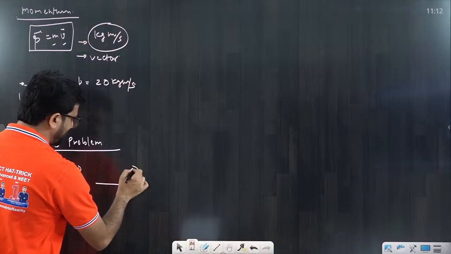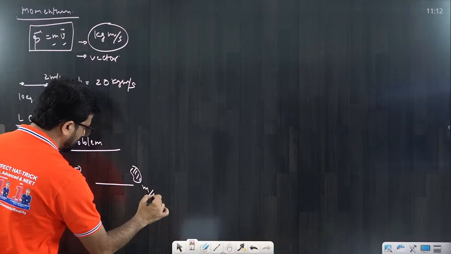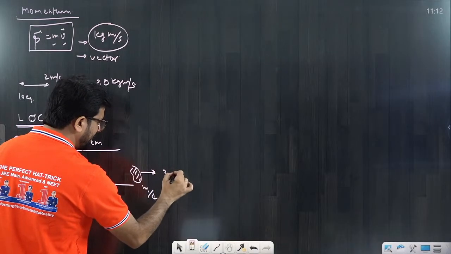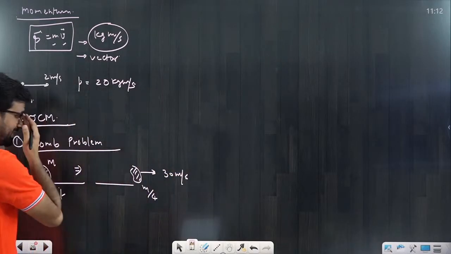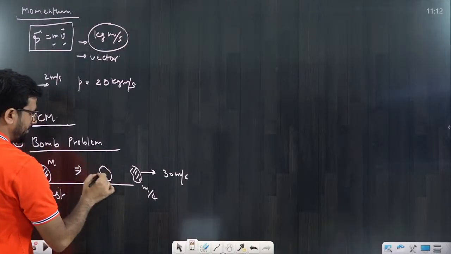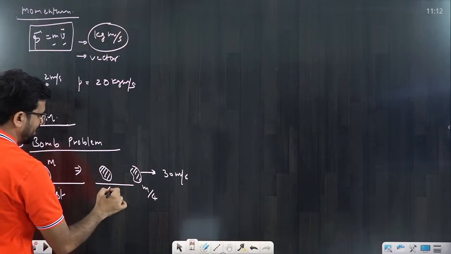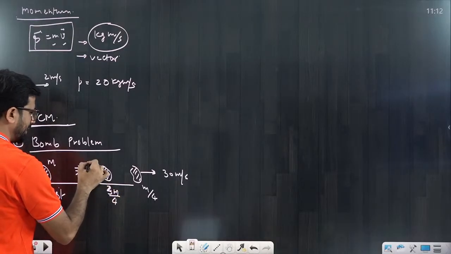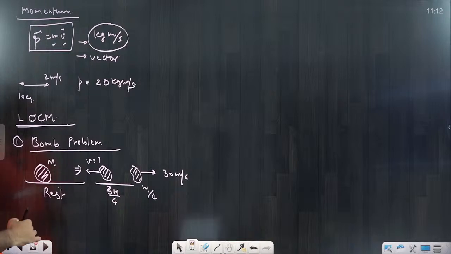Suppose one part of mass m by 4 is flying with a speed of 30 meter per second. The very first question is, what is the speed of the other part? Its mass would definitely be 3m by 4. What is this speed? We have to calculate it.